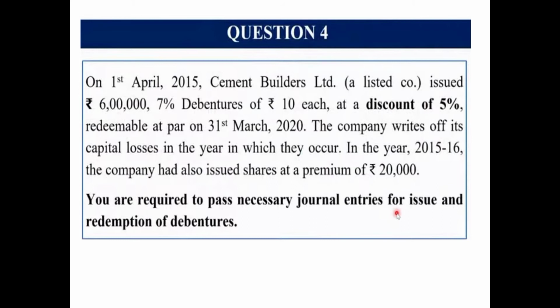So 5% of 6 lakh will be 30,000. That means these debentures are issued at 5,70,000. And there is a discount, a loss on issue of 30,000, which needs to be written off in the year of issue. These are redeemable at par on 31st March 2020.